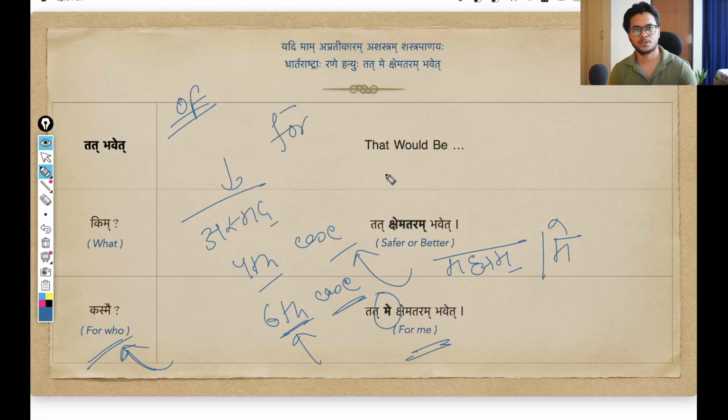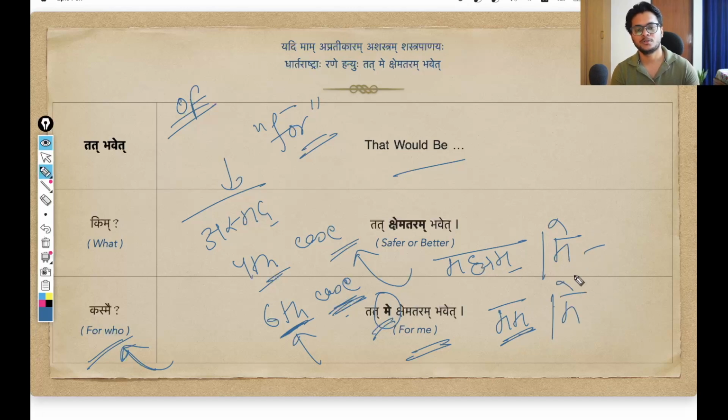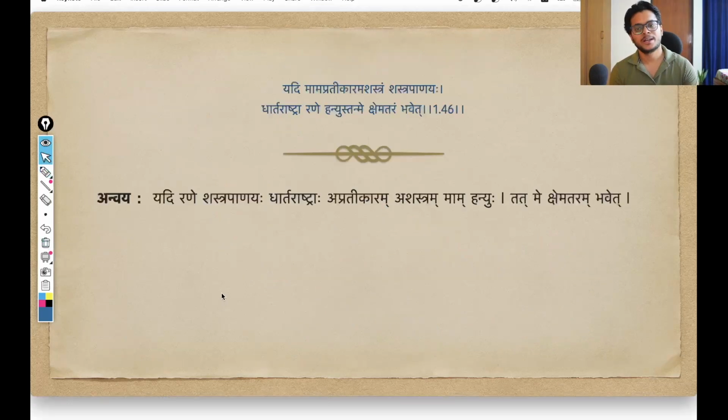So for this for, you use the fourth case, but you also use the sixth case. In the sixth case also, the default word is mama, right? Mama. That is the default word for the sixth case. But again, this me is common for both. You can use it in the fourth case and the sixth case also. Anyways, you can interpret it. That is what Arjuna is saying.